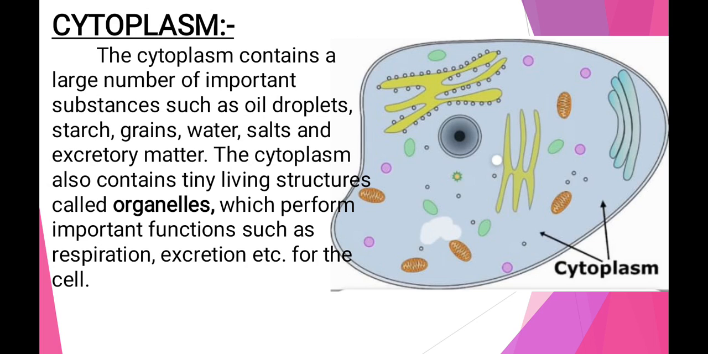Now cytoplasm, you can see here. It is a jelly-like substance which contains the cell organelles. As I told you, the different functions of the cells are carried out through the cell organelles, meaning respiration, excretion, transportation, all of these functions are carried out through the cell organelles present inside the cytoplasm.